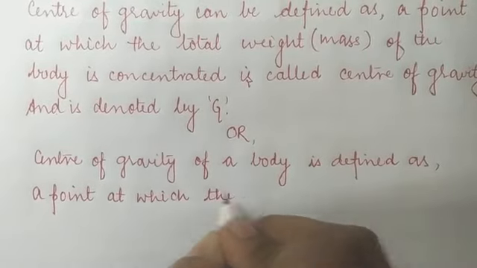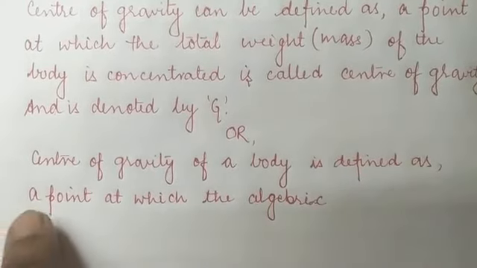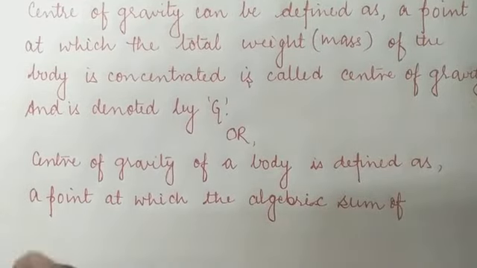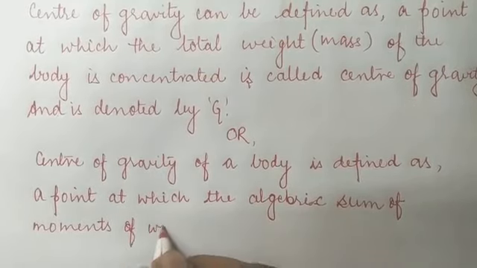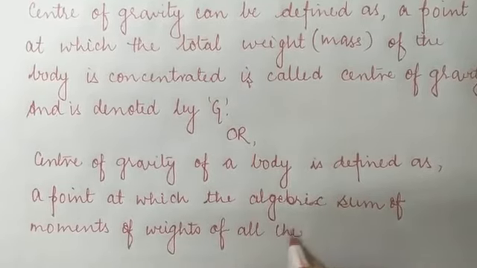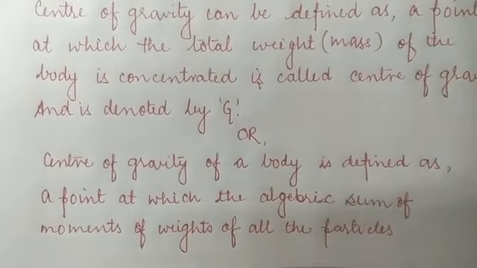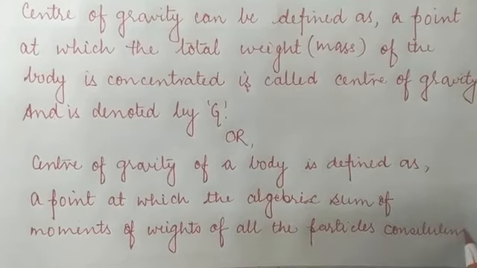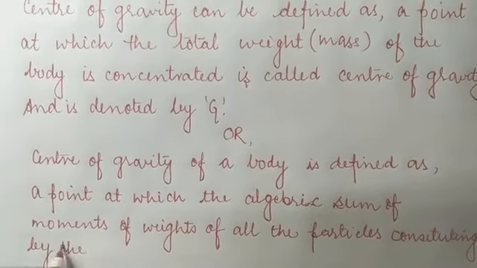the algebraic sum, taken with the help of the sign convention, of the moments of all the particles constituting the object becomes 0.